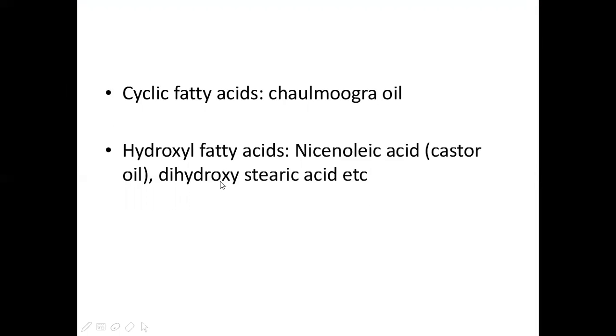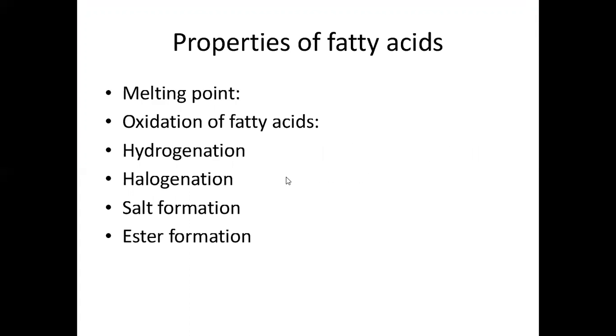And hydroxyl fatty acids: hydroxyl means OH group. If a fatty acid has a hydroxyl group, then we call it a hydroxyl fatty acid. These are seen in ricinoleic acid, that is castor oil, and dihydroxystearic acid. So these are the additional types of fatty acids besides saturated and unsaturated. These are the special types of fatty acids.